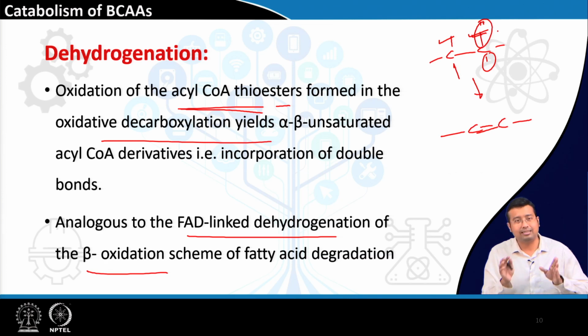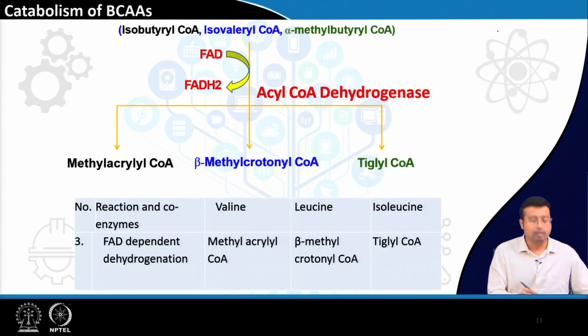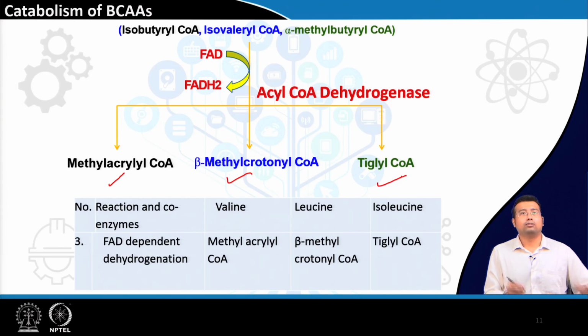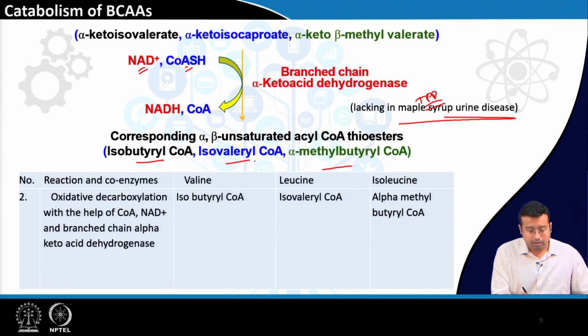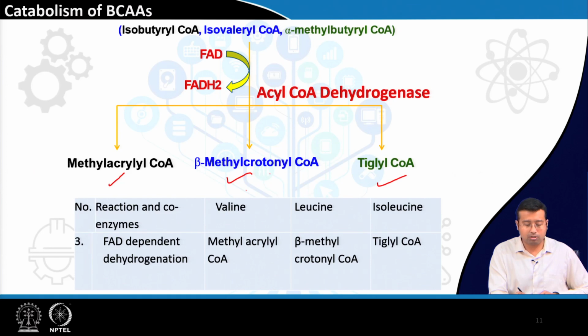In this case, hydrogens are removed from adjacent carbon atoms and this leads to an alpha beta unsaturated acyl CoA derivative. What are the names of those derivatives? They are methyl acrylyl CoA, beta methyl crotonyl CoA and tiglyl CoA. So, this is actually the third or common reaction that is taking place via the FAD dependent dehydrogenase. Mind it, individual enzymes can be named just like this. So, for example, if we are degrading isoleucine or leucine, it will be isovaleryl CoA dehydrogenase, that will lead to formation of beta methyl crotonyl CoA.